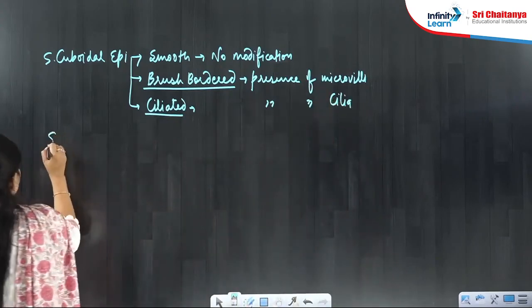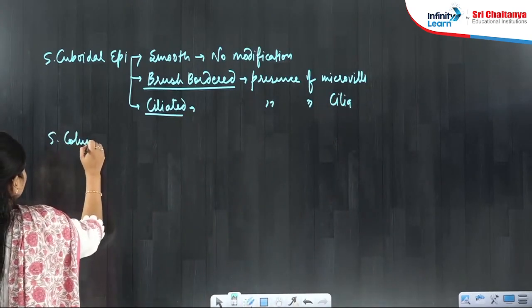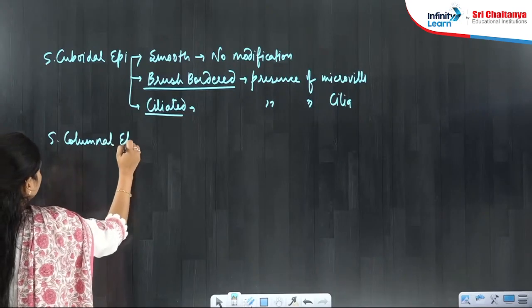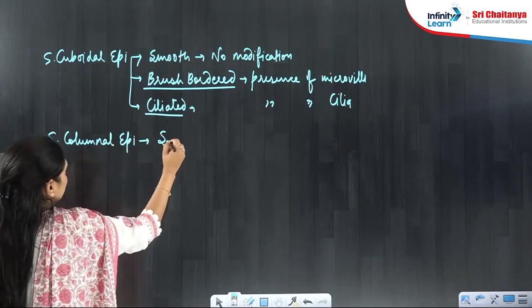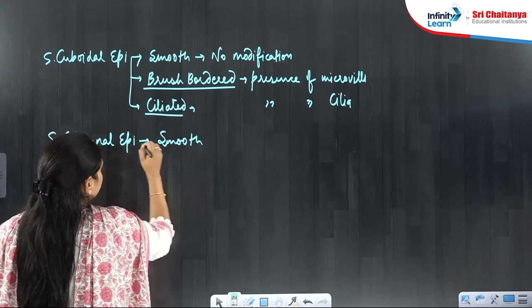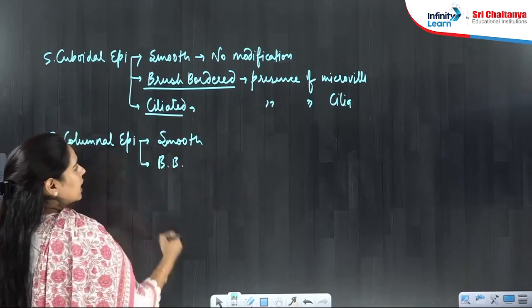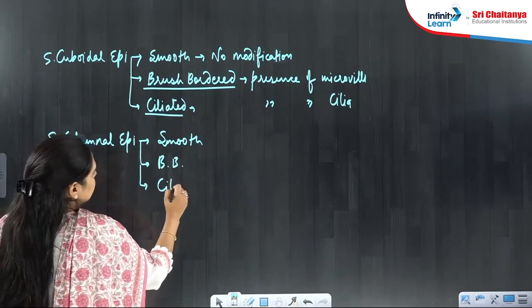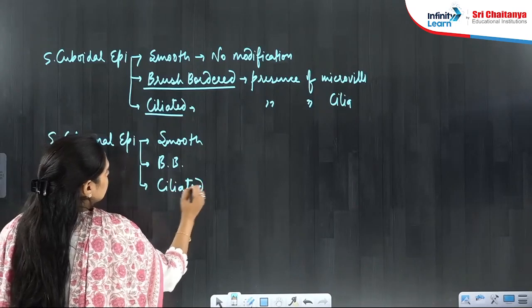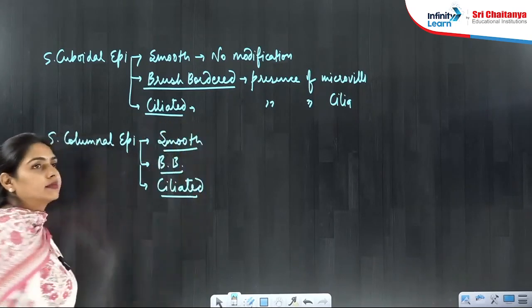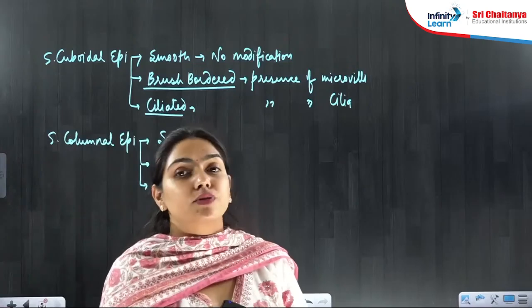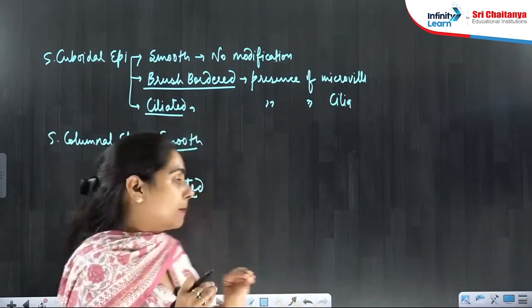Similarly, the simple columnar epithelium can also be like that. Simple columnar epithelium also can be smooth without any modification, can be brush bordered, it has microvilli, it can be ciliated, that means it has cilia. So these are the main types of simple epithelium, right?